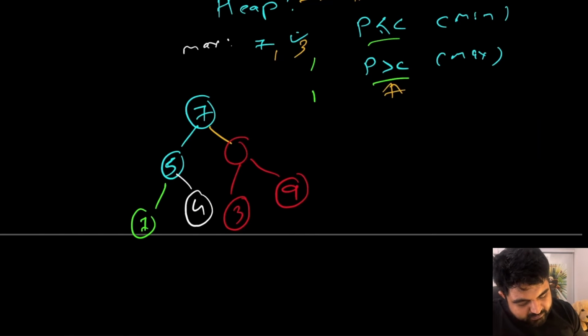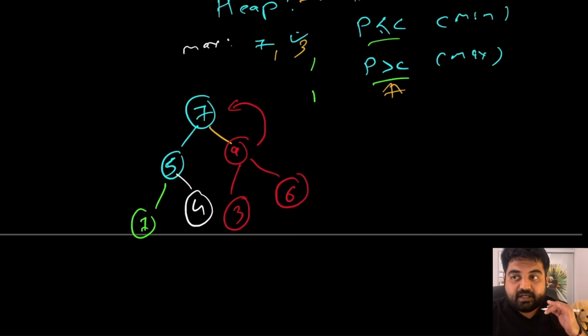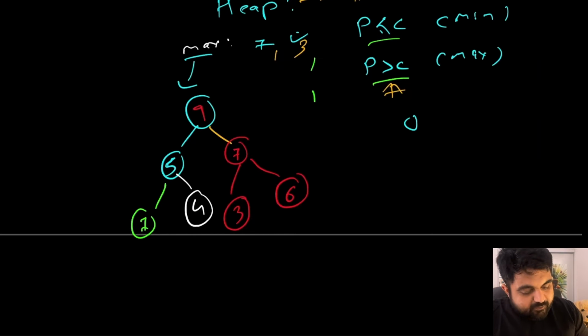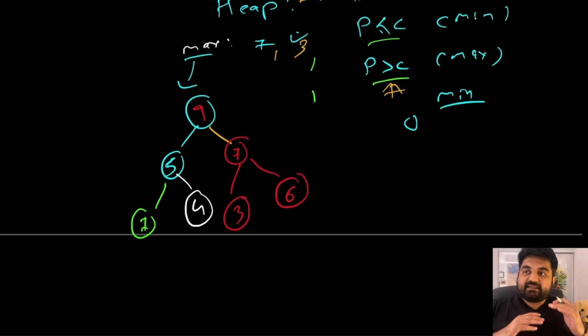So if we do that, then our node value number 6 is going to end up over here, 9 is going to end up over here. But this is still not correct, because we still have a parent that is smaller than its subsequent child. So once again we are going to do a heapify operation for bubble up, and this is going to be 9 and this is going to be 7. And this is how the implementation of heap works, in order to maintain the property of this being maximum heap, or maybe we can have the same example for a min heap as well. And finding this property is going to be very crucial and very useful.